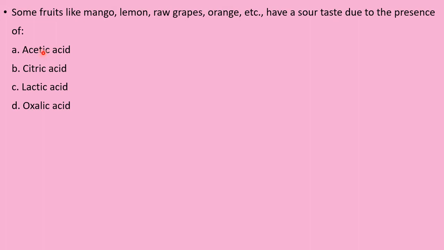Lactic acid is not that much sour. Oxalic is very strong. It corrodes our tongue. Therefore, this is not allowed. The one we use every day in the form of lemon is citric acid. So the answer is citric acid.